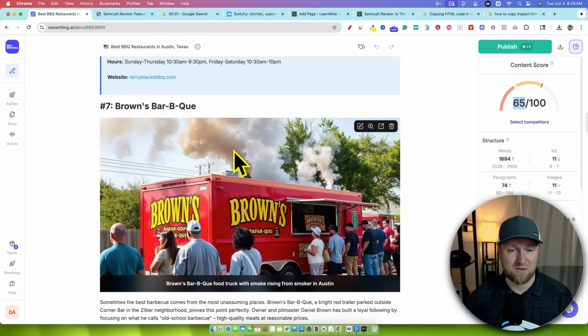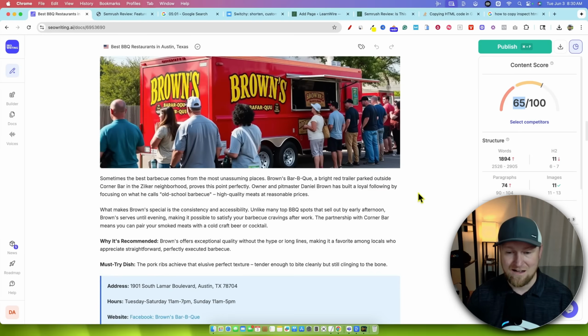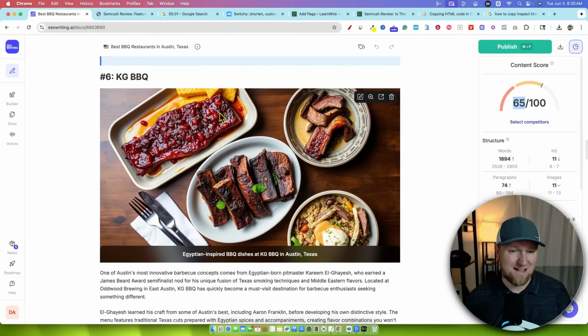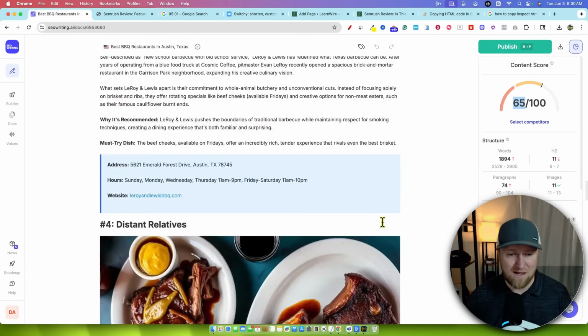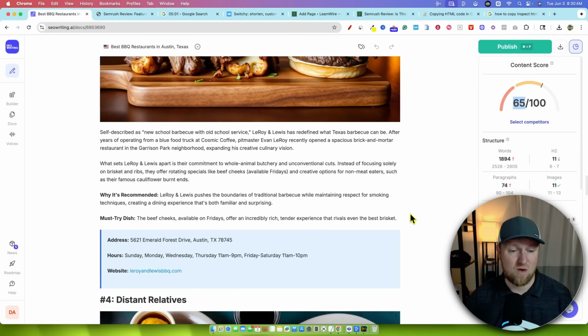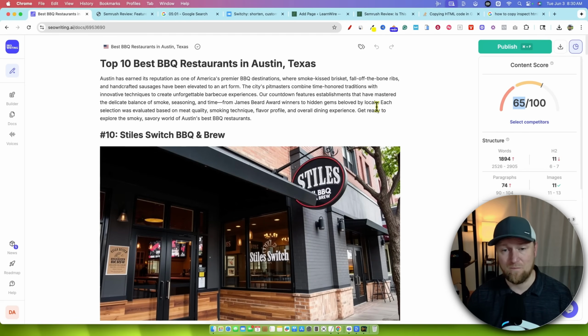Like this right here, it's a little too much, like there's a fire going on. So yeah, this one's fine, maybe, but that really doesn't look like the way that ribs look. And so you would definitely want to be careful and inspect most of these images, to be honest with you. Food-wise, they are going to be pretty easy to identify as AI. The images are just a no-go. But everything else I'm pretty impressed with.